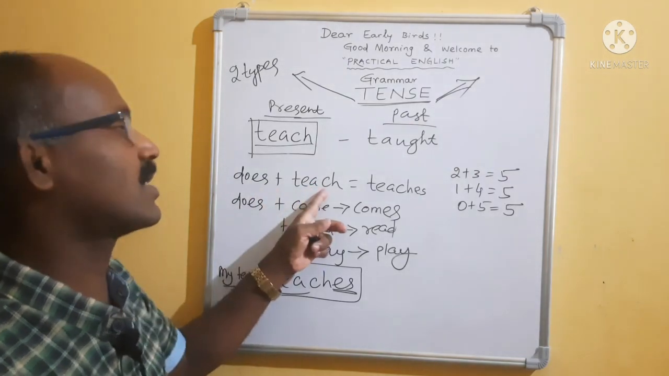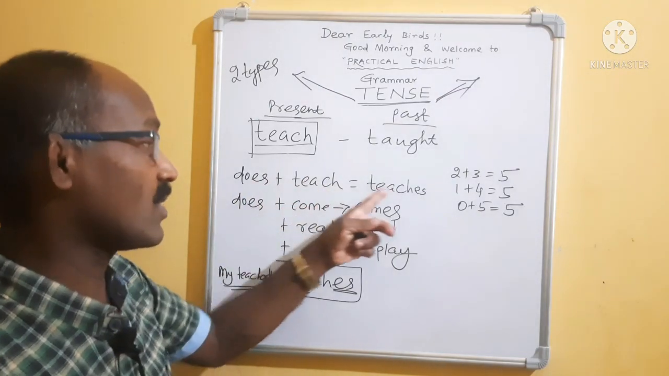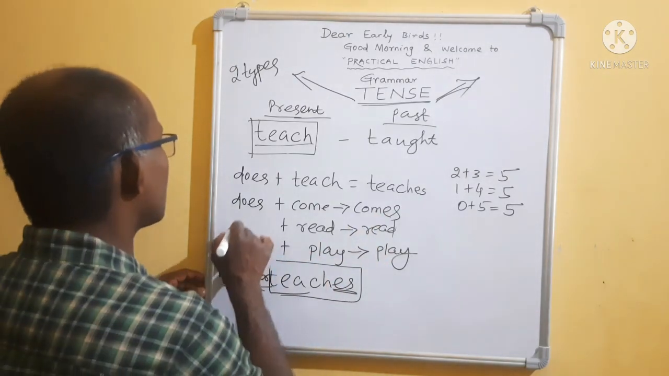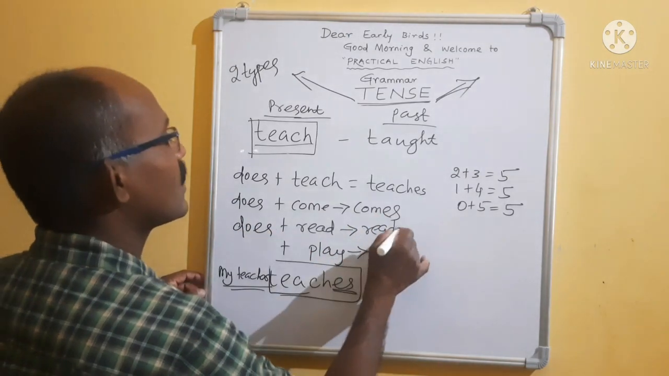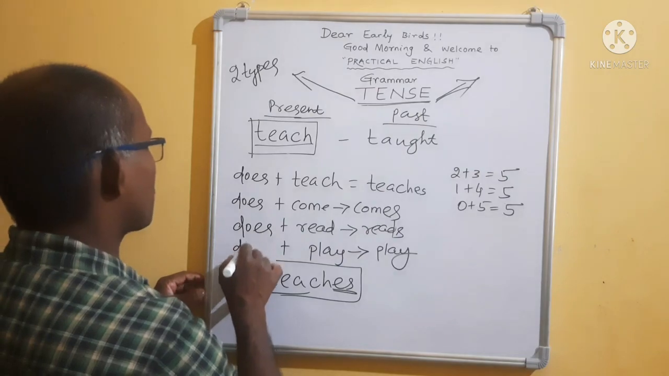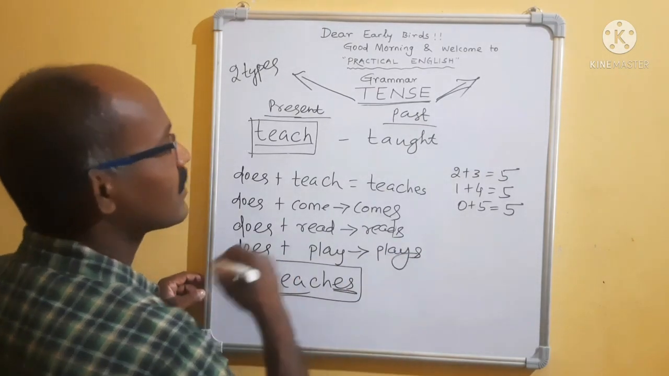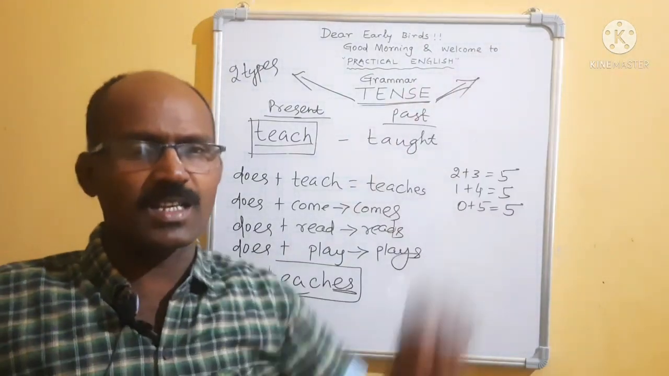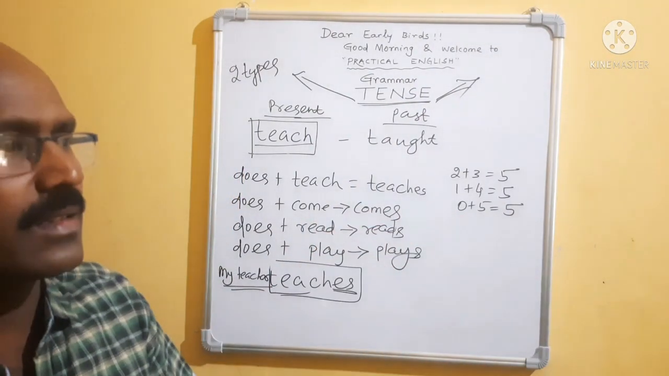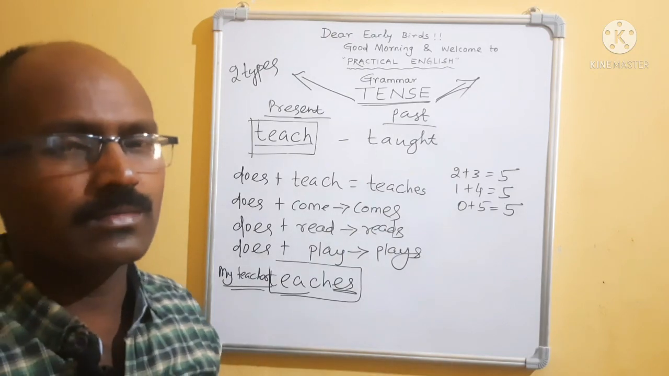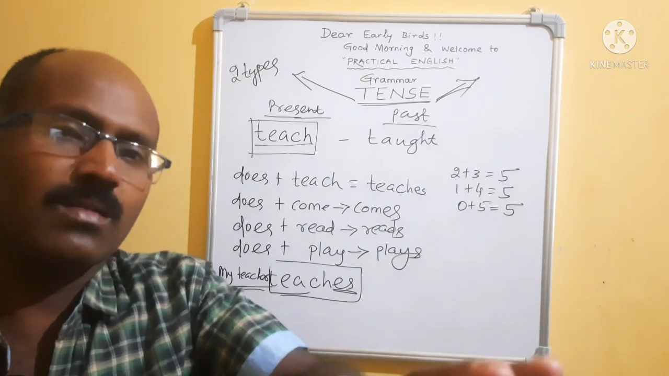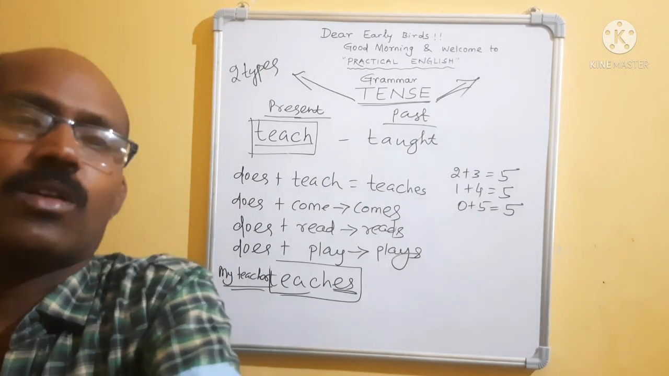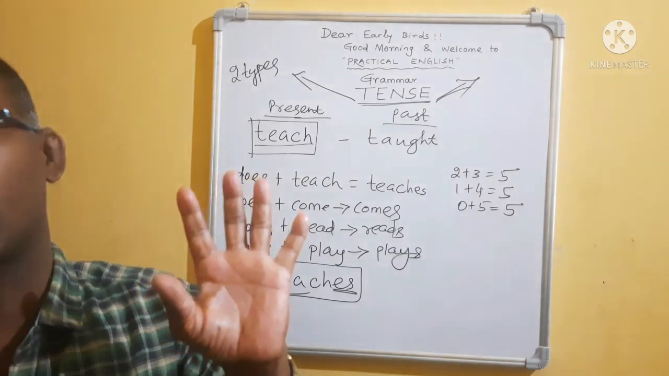They are writing do plus teach equal to teaches. Do plus come equal to comes. Do plus read equal to reads. Do plus play equal to plays. In present tense, in every verb, do is there. If s is added due to the subject, then it will carry do. Do plus main verb equal to verb with s or es, you will definitely get.